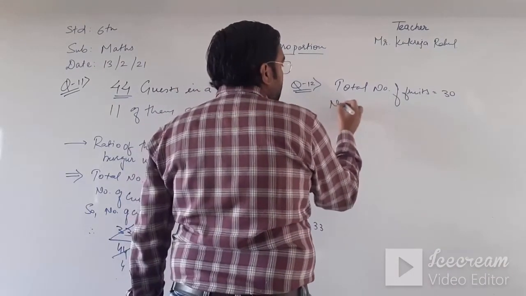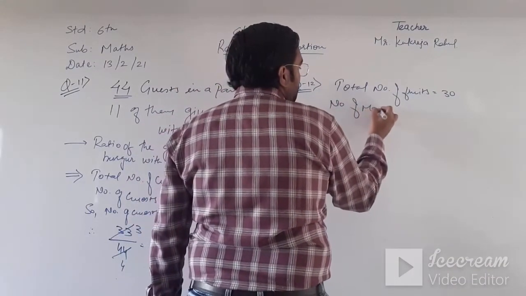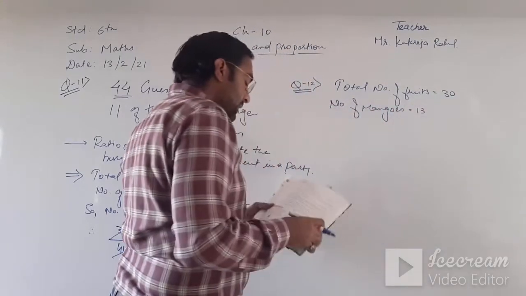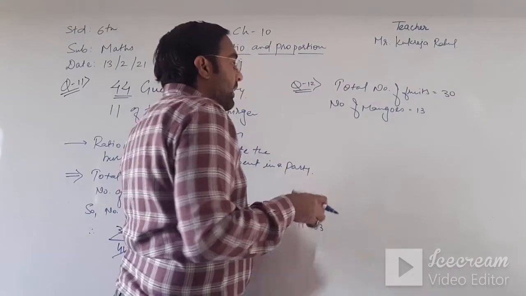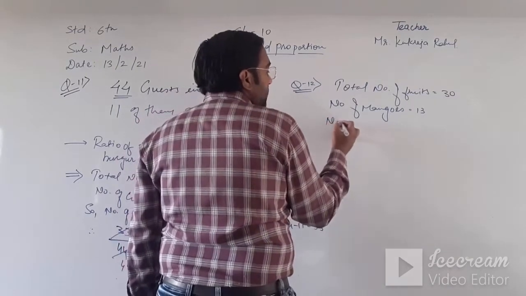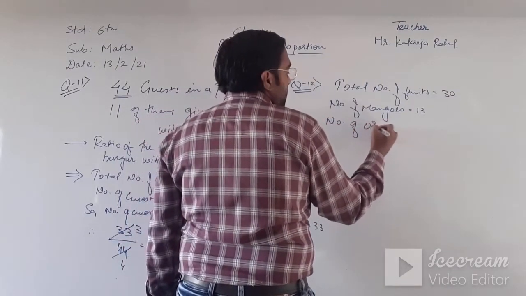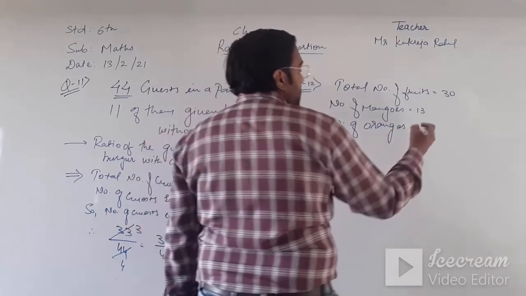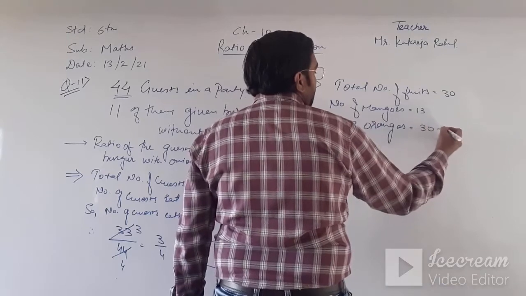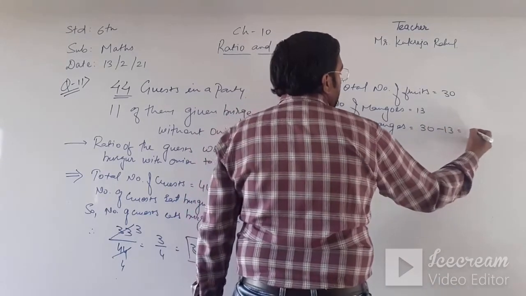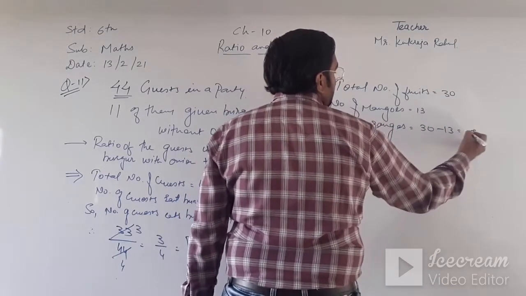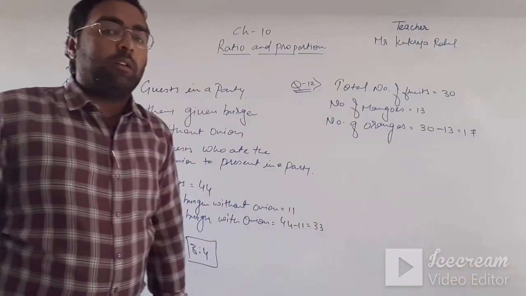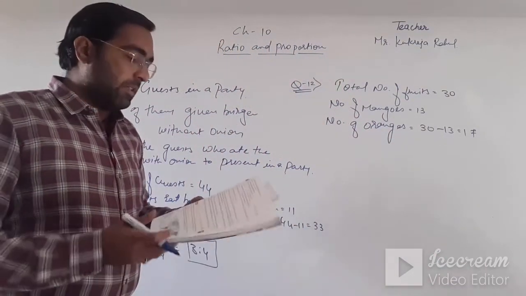The remaining are oranges, so number of oranges equals total fruits minus mangoes, that is 17. 17 is the number of oranges.